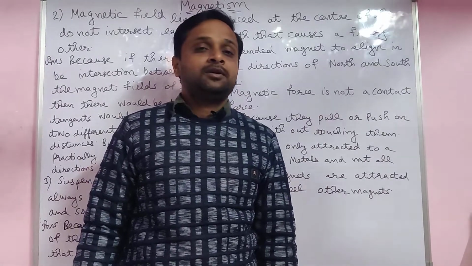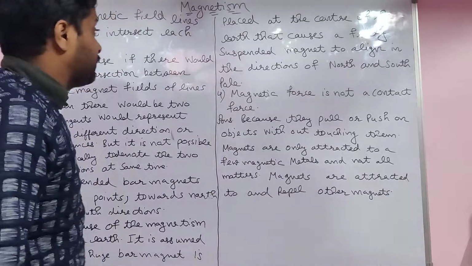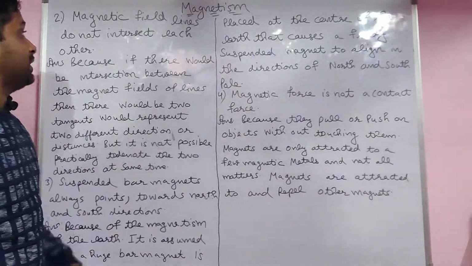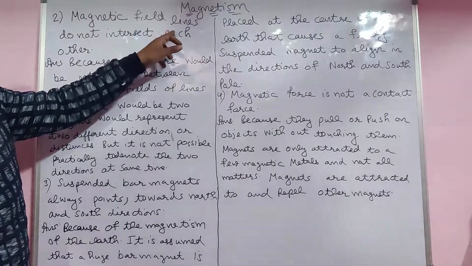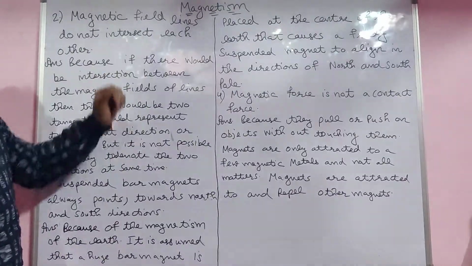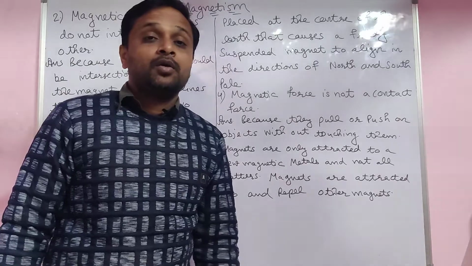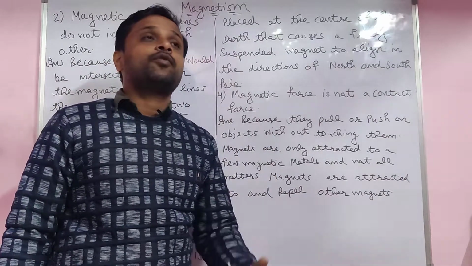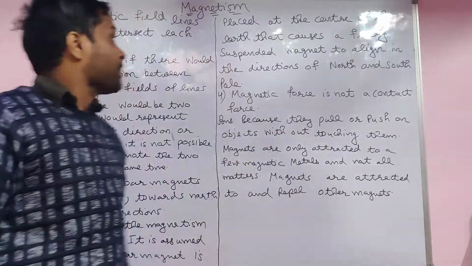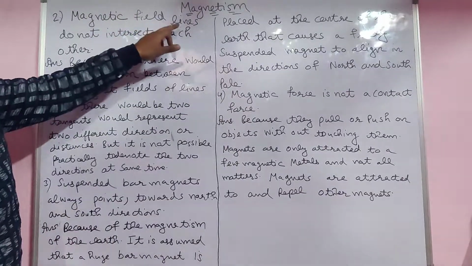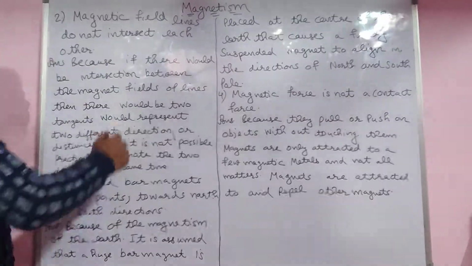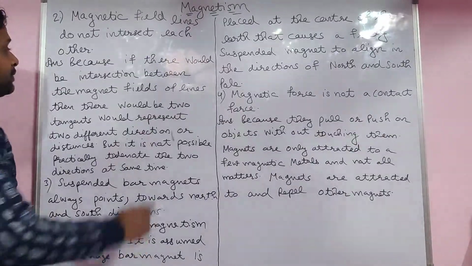In the last lecture on magnetism, I already explained the first give-reason question on page number 122, part D. Now we go for the second one: magnetic field lines do not intersect each other. The first two are not included in your syllabus, but this is for your knowledge only, students. Why? What is the reason behind this?